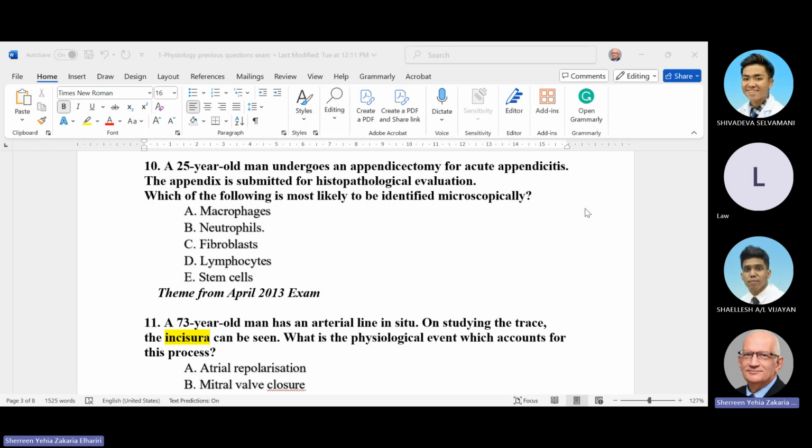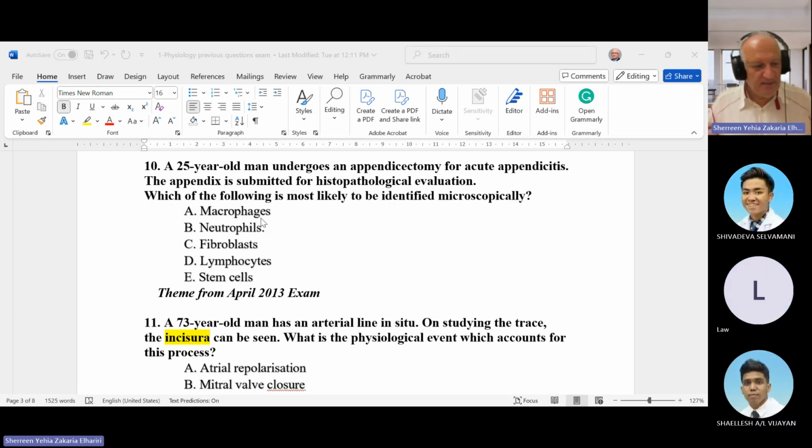Think simple, in a simple way. Neutrophils. Neutrophil. Okay, sometimes the question is so simple that the student looks for something unexpected, maybe something rare. This is a simple infection, acute appendicitis, so the answer is neutrophil.